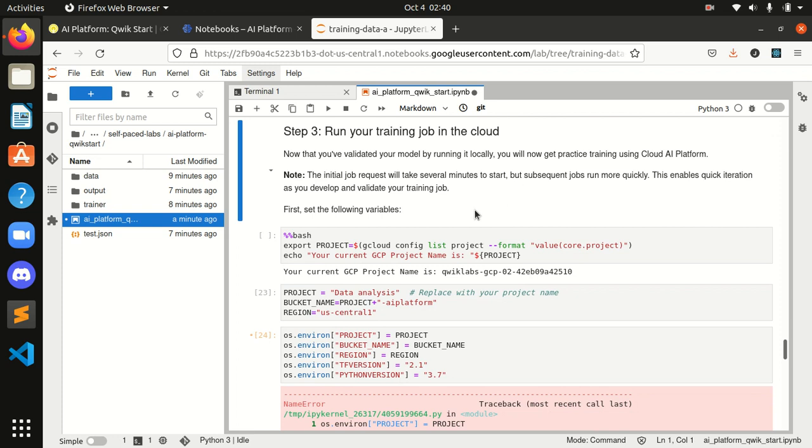Our current GCP project name is... I think I have to replace this thing over here, the project name.